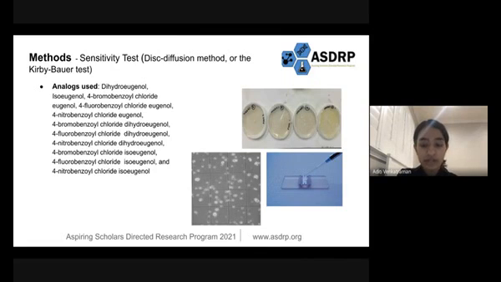A spore suspension was prepared, and a hemocytometer was used to count the number of spores in each plate. The analog disc was placed in the center of CDA Petri plates, which were previously inoculated on the surface agar with 0.5 milliliters of the fungal spore suspension. The plates were then incubated, and the measurements of the inhibition zone were taken on days 3, 5, and 7.